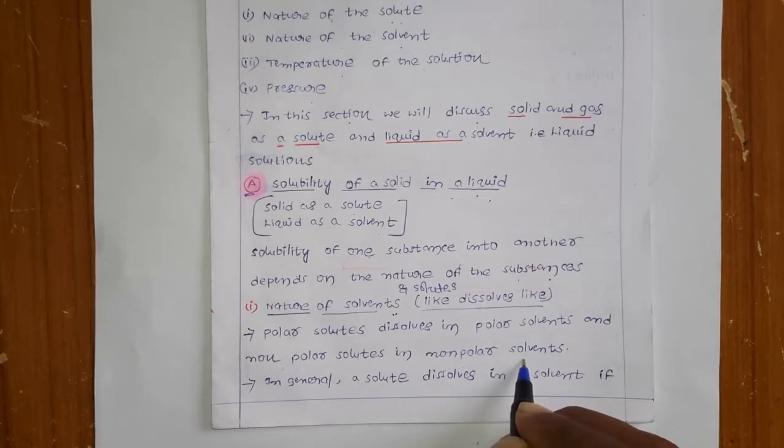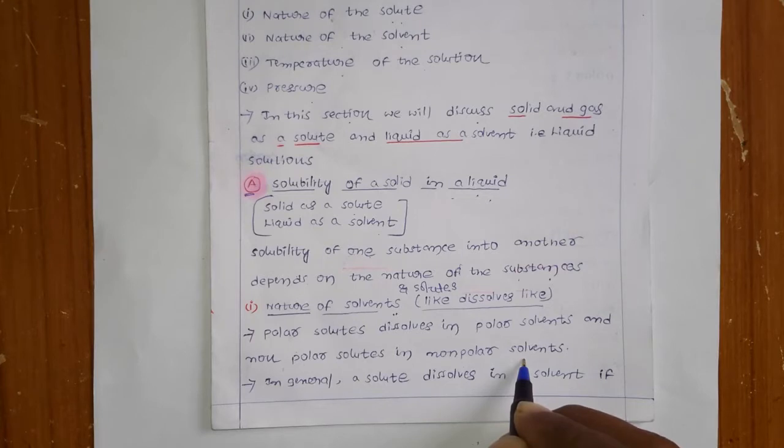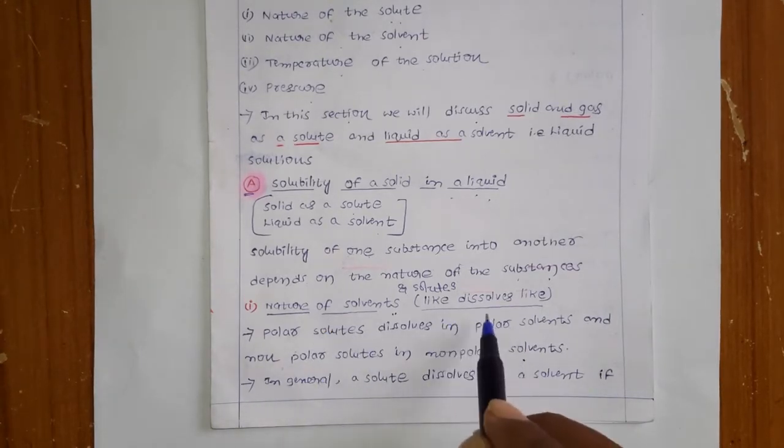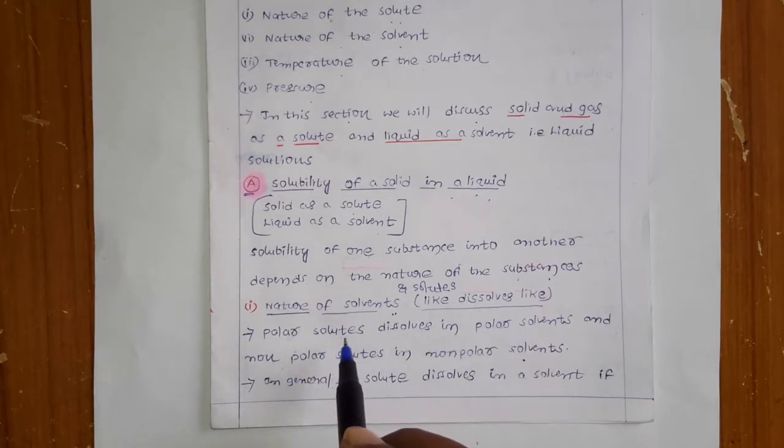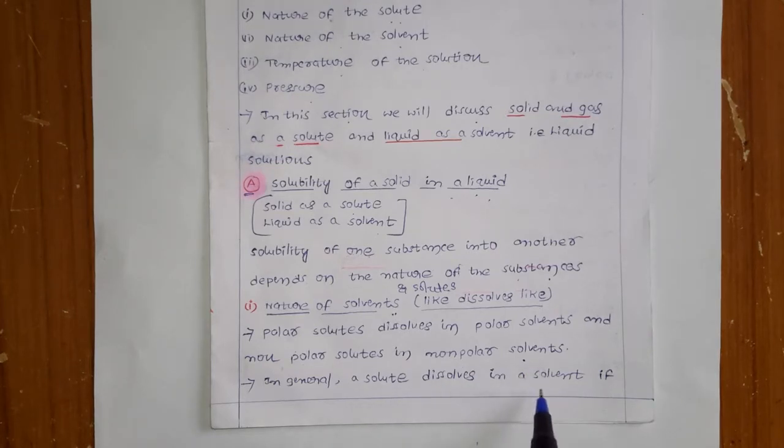Somewhere in the chemical bonding lesson you learned what a polar solvent and a non-polar solvent are. Whenever the dipole moment of a given molecule is not equal to 0, you call it polar; if it is 0, it is non-polar. So generally, like dissolves like: polar solutes dissolve in polar solvents, and non-polar solutes dissolve in non-polar solvents.